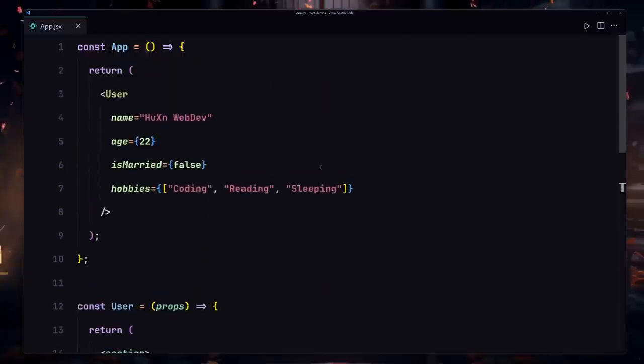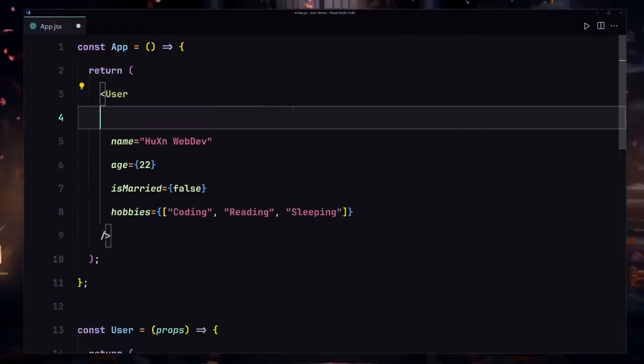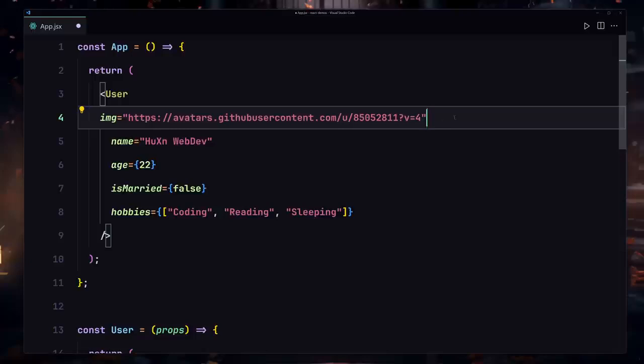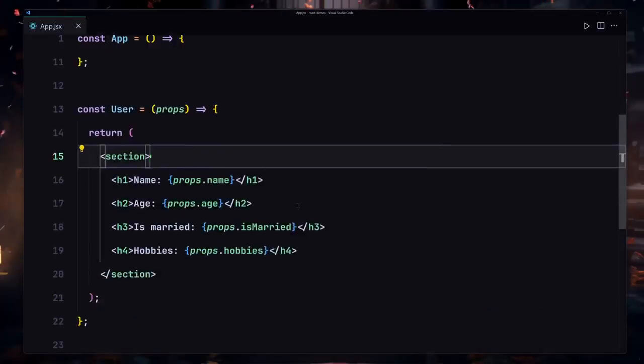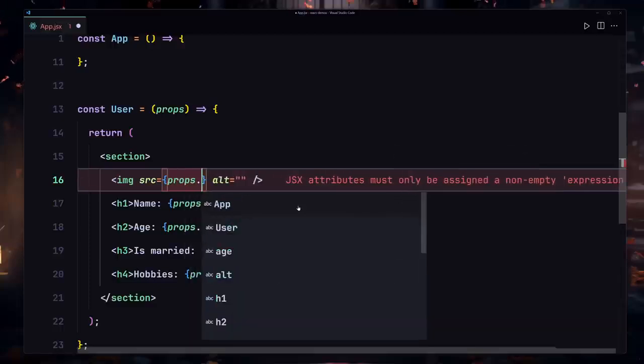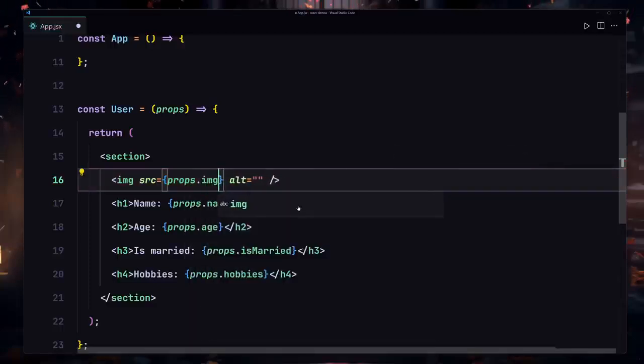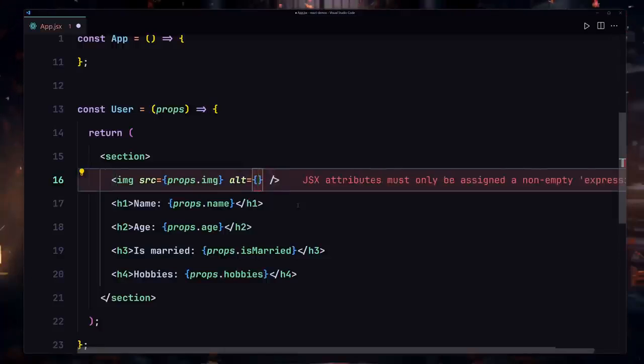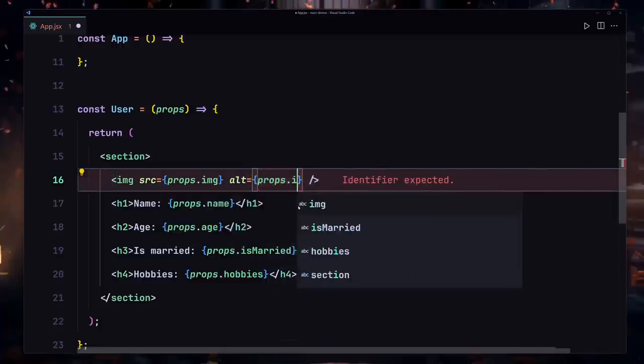In some situations we would also want to provide our images, so I'll just provide yet another prop for the image. And here I'm going to just pass my own image, which is coming from my GitHub repository. If you have your own image, you can totally provide that. And now we also have to render that right here, so I'm going to be using my image tag. Instead of providing these quotes, I'm going to remove that from here, and I'm going to just render it dynamically. So I'll just use props.image, and I'm going to also provide some text for the alternative text. So I'll just use props.name, I guess, would be fine.